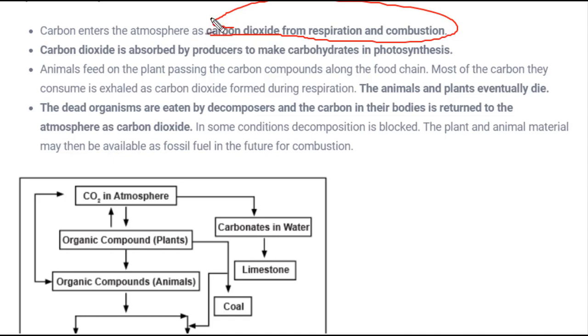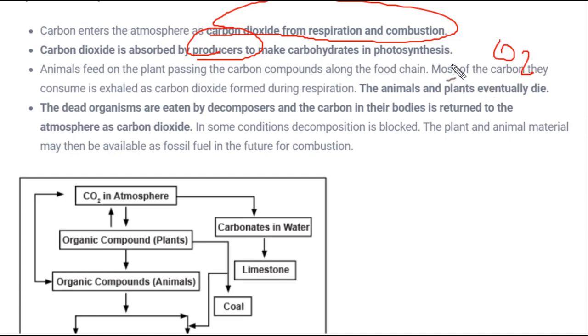As we know, humans and all animals consume oxygen, and in respiration we exhale carbon dioxide, and in combustion also carbon dioxide is released into the atmosphere. Once released, it is absorbed by producers. Producers are the plants which use carbon dioxide and sunlight to make their carbohydrate, or food, and they release oxygen, which is very important for all human beings and animals for their survival.